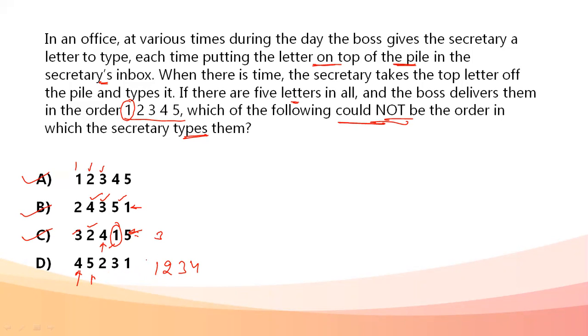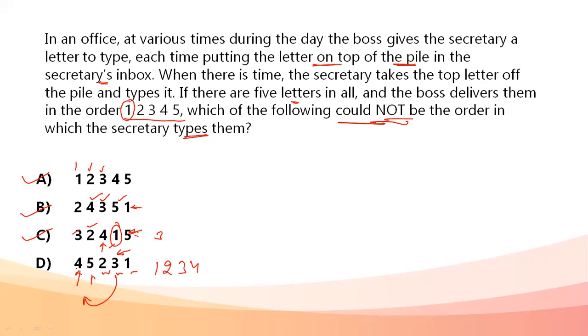If the boss delivers 5 next, only then is the secretary doing the fifth. But in that, we're not getting 2, 3, and 1. For the remaining letters, third cannot come somewhere at the end. Third has to be somewhere in the beginning. Third has to be on the top.